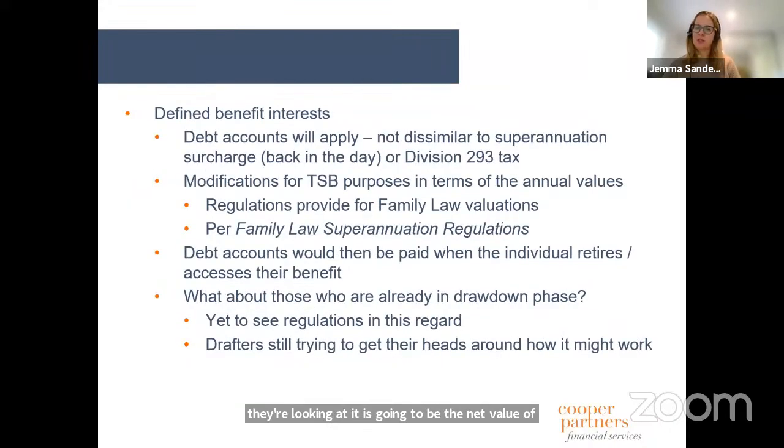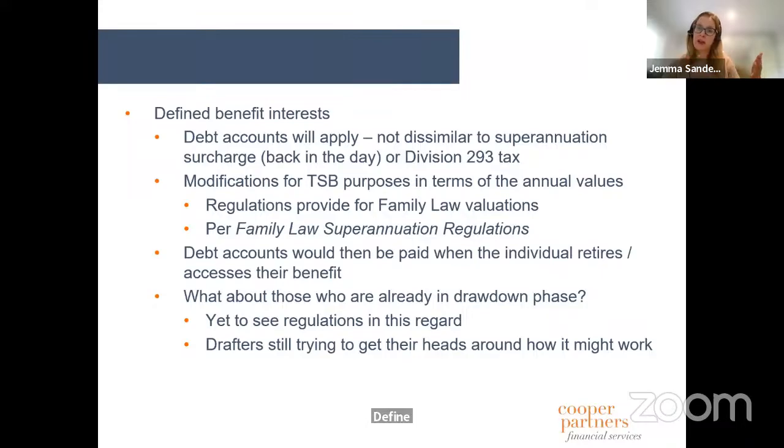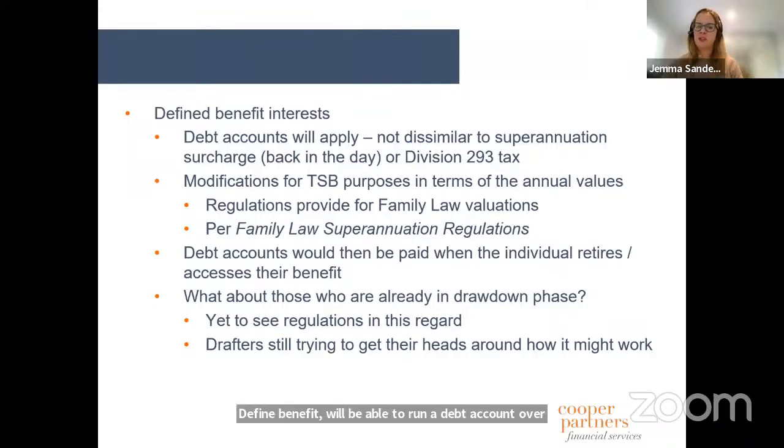Defined benefit interests will be able to run a debt account over the accumulation phase. When it gets to pension phase, they're going to have to, for want of a better phrase, suck it up and pay the tax themselves, because it's highly unlikely that they're going to be able to go to their scheme and say, oh, look, scheme, can you pay this tax for me? Because that would then involve a substantially different calculation of what their ongoing pension is.